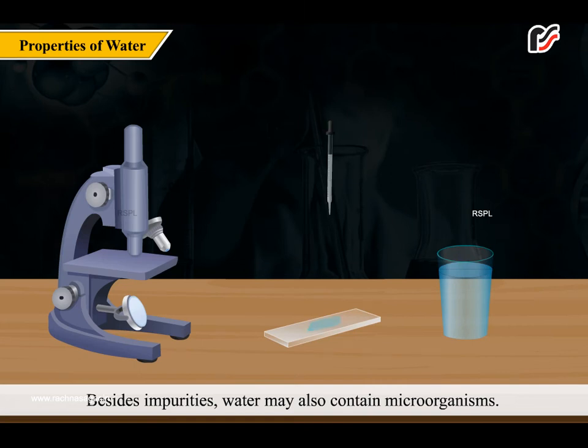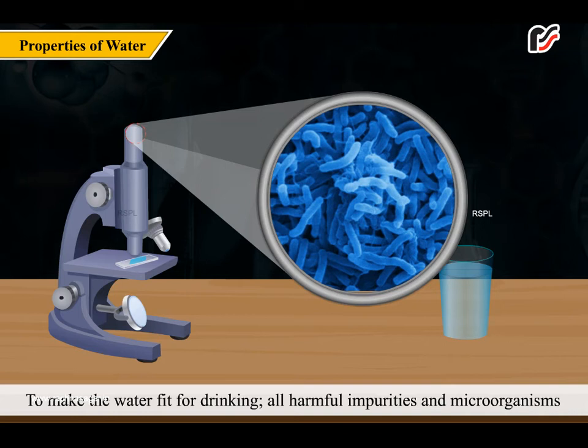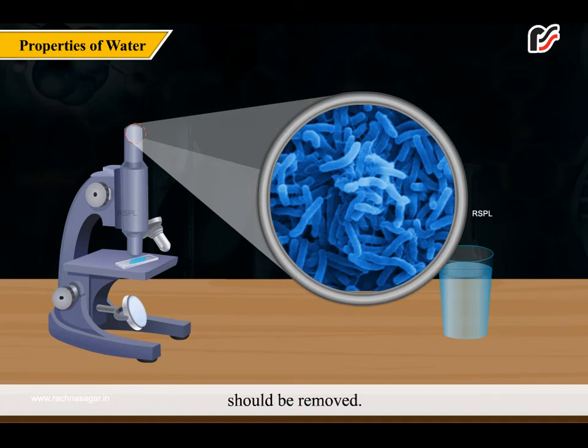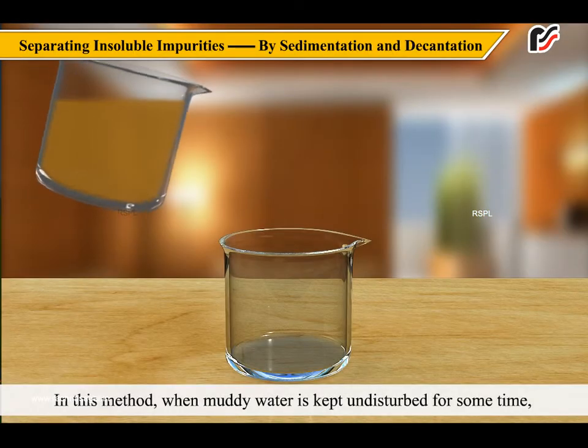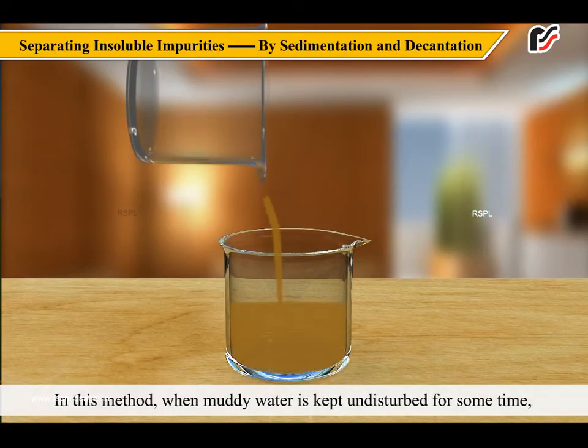Besides impurities, water may also contain microorganisms. To make the water fit for drinking, all harmful impurities and microorganisms should be removed. Some methods to remove these impurities and purifying water are: in this method, when muddy water is kept undisturbed for